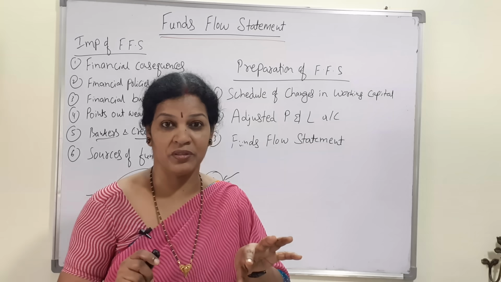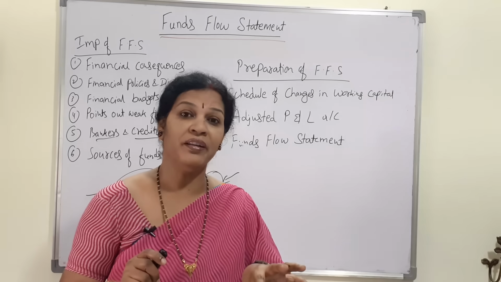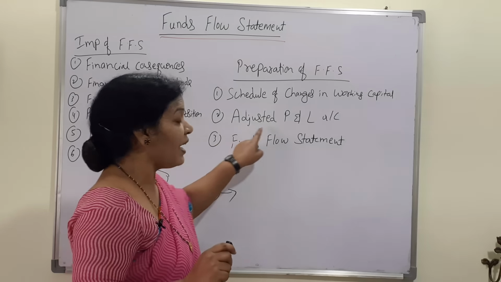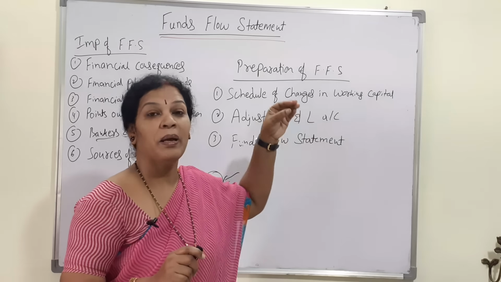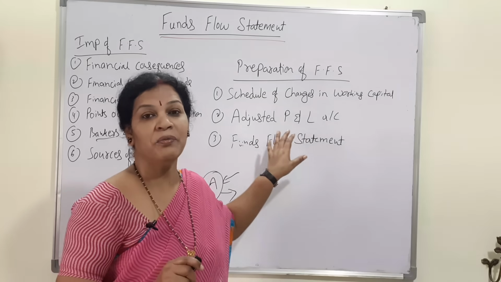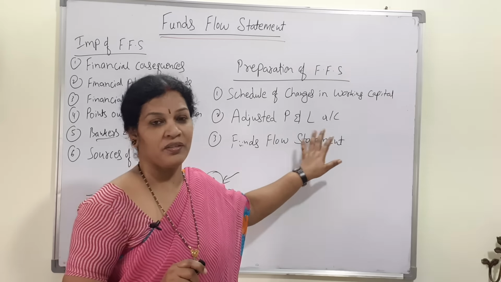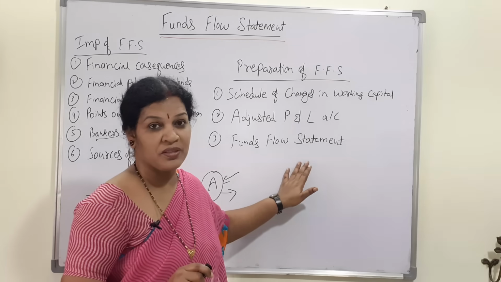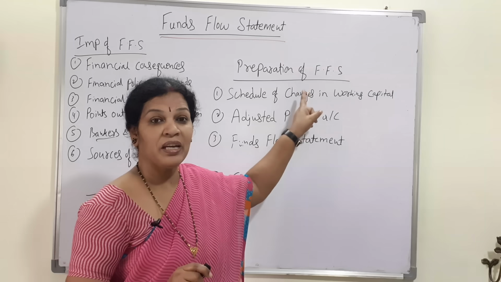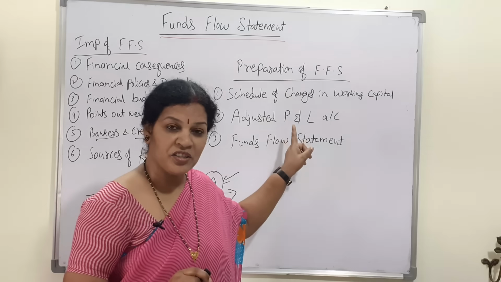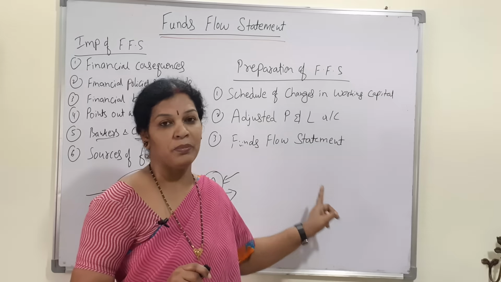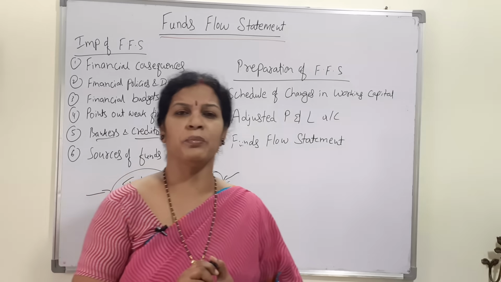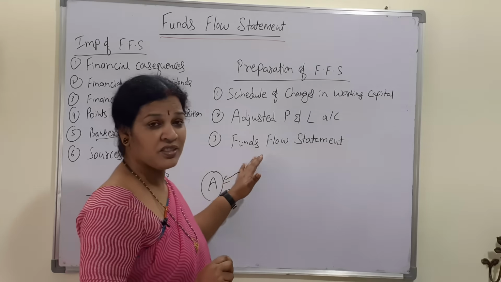In final accounts we have already prepared profit and loss account. Now this is adjusted profit and loss account. Based on profit and loss account, we'll be preparing this adjusted profit and loss account. Next one, fund flow statement. 3 steps: schedule of changes in working capital, adjusted profit and loss account, fund flow statement. Let me give you a small introduction about what are these 3.